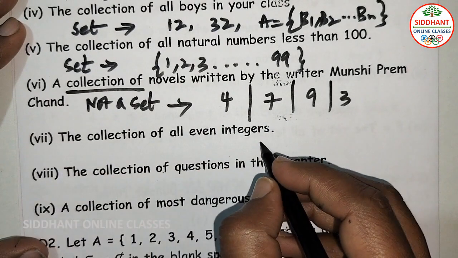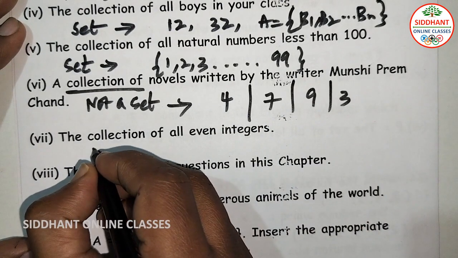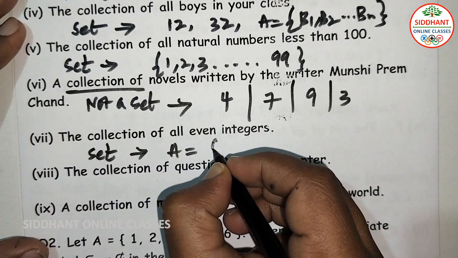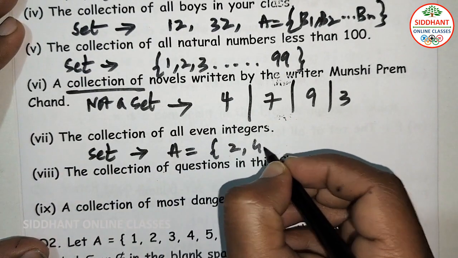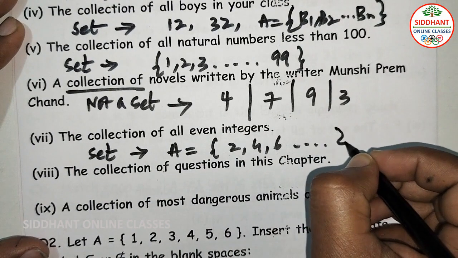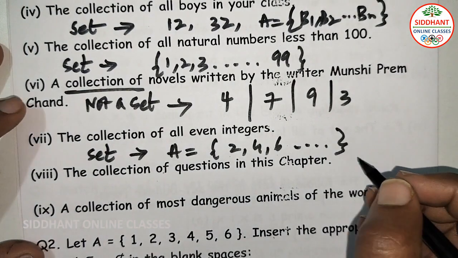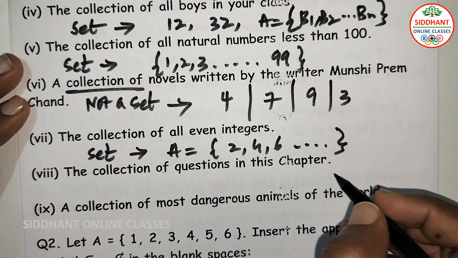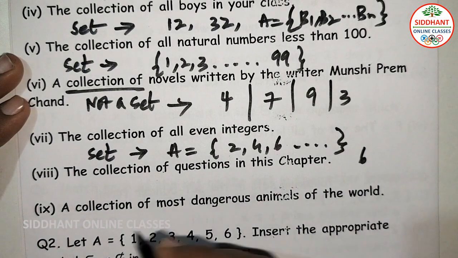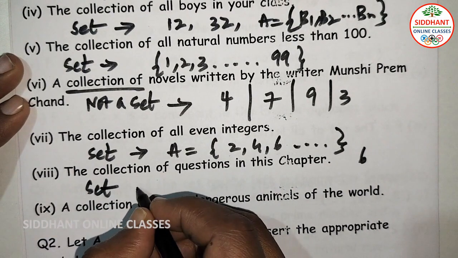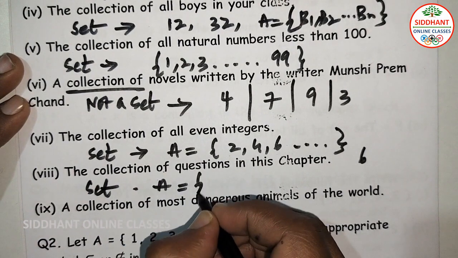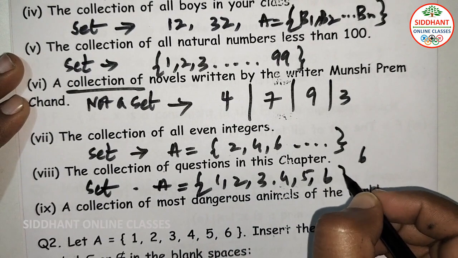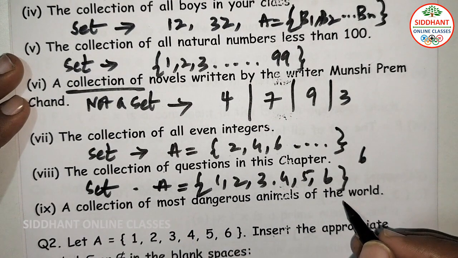Seventh one, the collection of all even integers. All even integers means it is a set here. The collection will be 2, 4, 6, and so on. So this is a set. Next, eighth one, the collection of questions in this chapter. In this chapter, how many questions are there? 6 are there. So it is a set here. So A is equal to 1, 2, 3, 4, 5, 6. We are going to get the questions.